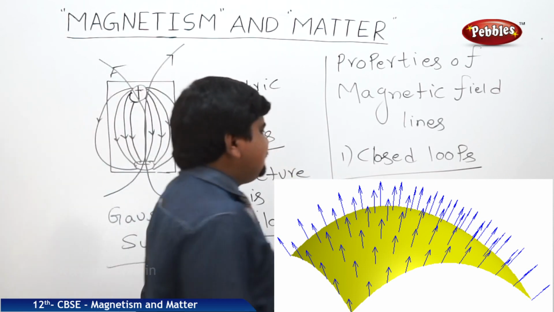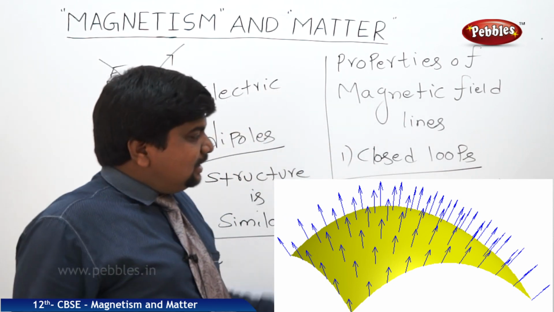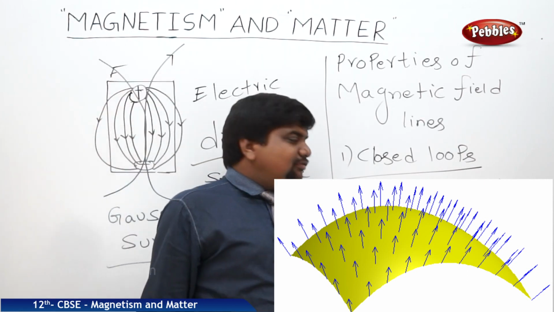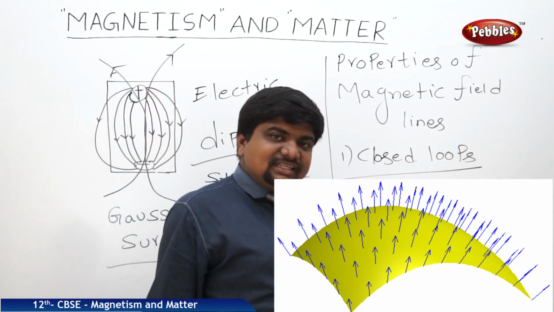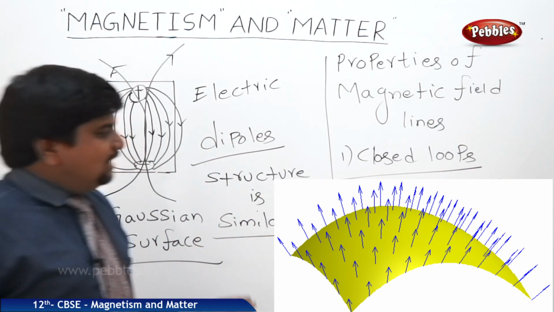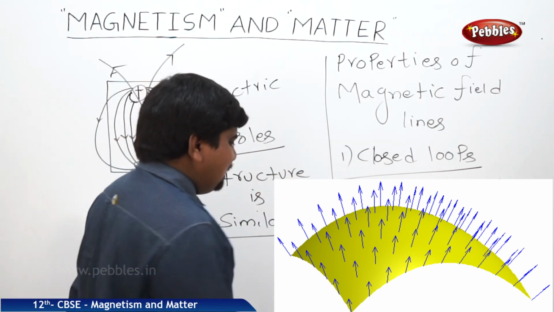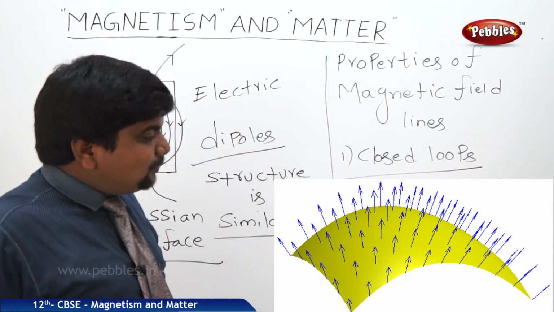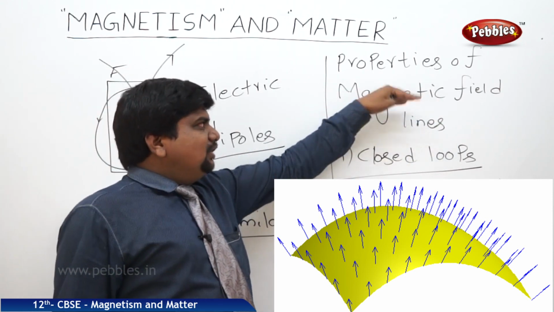In case of electric fields, if a positive charge exists, it will go to infinite distance to reach the negative charge, the opposite charge. That's why in the electric potential definition we say the amount of work done in bringing a charge from infinity to a particular known point, because electric field lines have the tendency to travel infinite distances. But magnetic fields are not like that. Whenever the magnetic field lines travel to infinite distance, their strength becomes weak, and sometimes the field lines won't intersect, they will be scattered like this. In the tan A and tan B positions of the magnetic field, we can expect these types of lines. This is one of the unique points of the magnetic field lines.